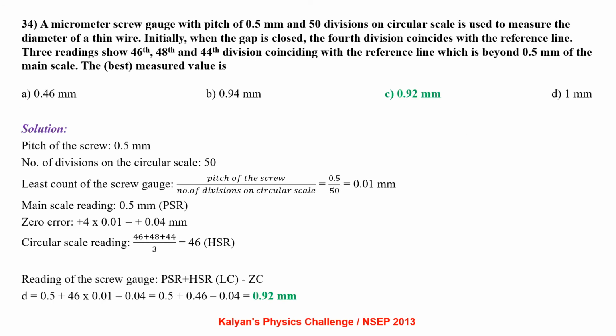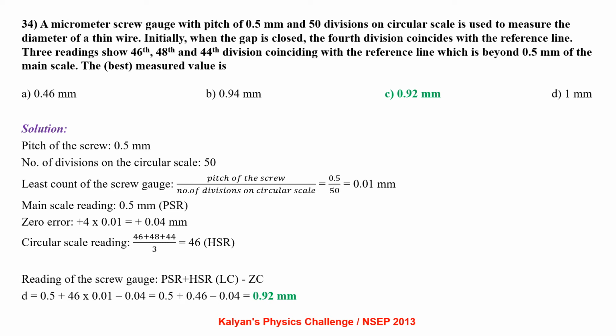A micrometer screw gauge with pitch of 0.5 mm and 50 divisions on the circular scale is used to measure the diameter of a thin wire. Initially, when the gap is closed, the fourth division coincides with the reference line. Three readings show the 46th, 48th and 44th division coinciding with the reference line, which is beyond 0.5 mm of the main scale. The best measured value is?